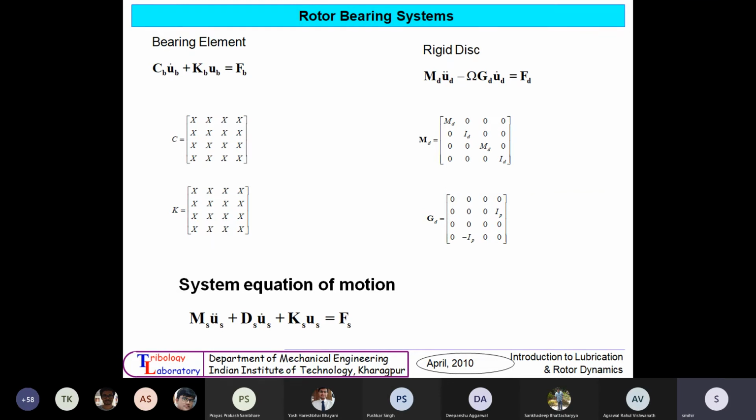So here M is the mass matrix of the disc and G is the gyroscopic matrix of the disc. For the disc, it is a point mass, there is no damping, but damping comes from the gyroscopic effect. So omega is multiplied to it. Okay. Now we'll see how to assemble these two into the global system matrices.